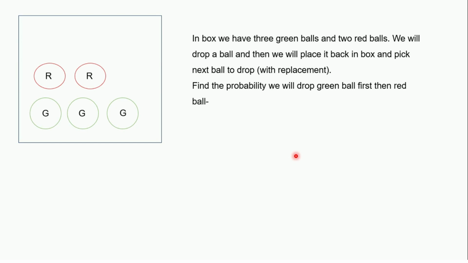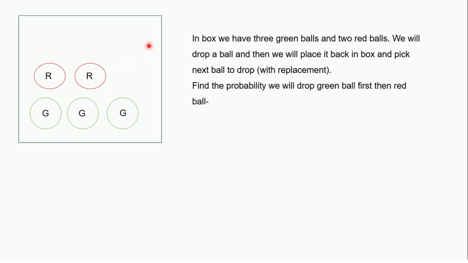Let's take one more example. We have a box, and inside this box we have 3 green balls and 2 red balls. We will drop a ball, then place it back in the box and pick the next ball to drop, meaning we are performing the experiment with replacement. Then find the probability that we drop a green ball first, then a red ball. Here these events are independent because once we drop the ball, we put it back and then perform the next drop. That's why these events are independent.